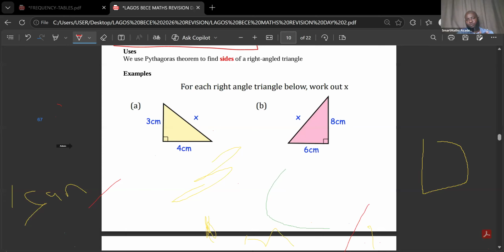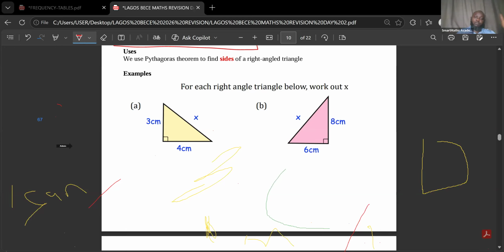I'm going to do the first one, then I'll allow you to go and do the rest on your own. The first step, whenever you are given this type of question, is to label the sides. Find which one is opposite, which one is adjacent. The opposite and adjacent sometimes might be interchangeable, because if you are not given the angle, we don't know the angle we are considering.